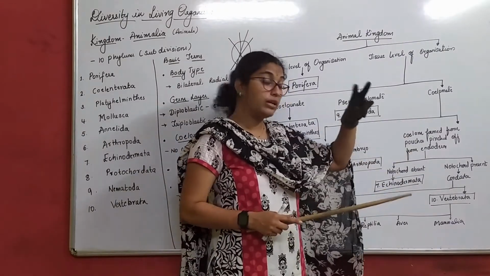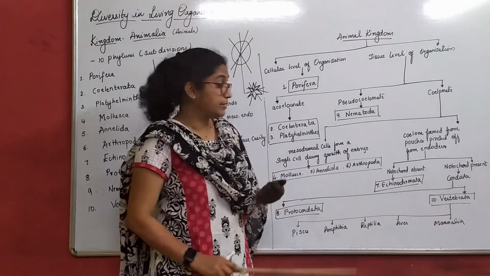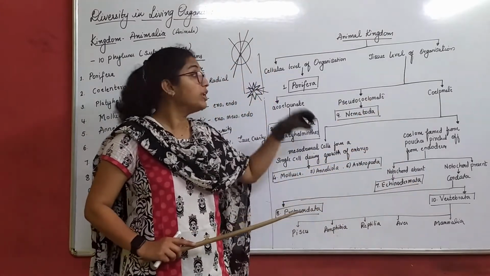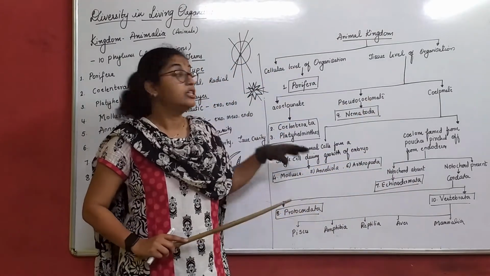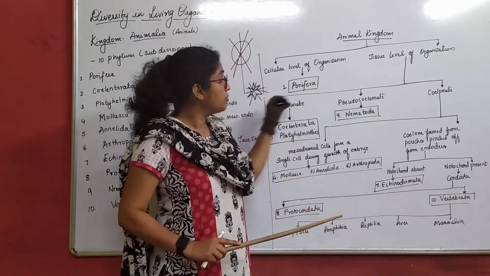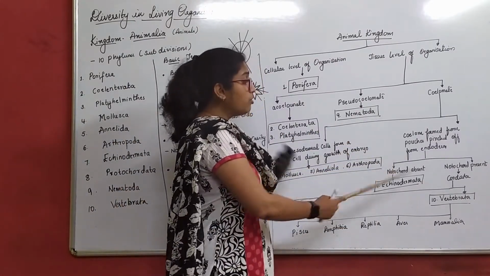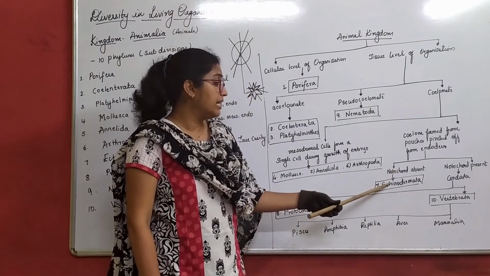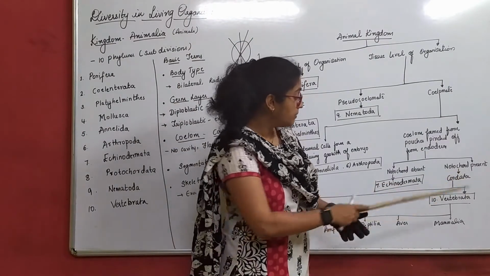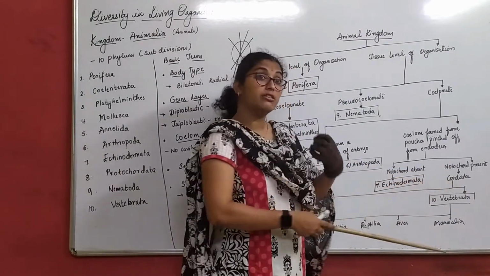There again, here we have two classifications: where notochord is absent and notochord is present. Now, one thing you understand here, when we are doing this flow chart, we only understand the terms, what they are, so that we will know what we are supposed to do in this lesson. When we go about each organism, we will be doing it in detail, right? So, when notochord is absent, we have the seventh one, that is Echinodermata. And if notochord is present, that is Chordata.